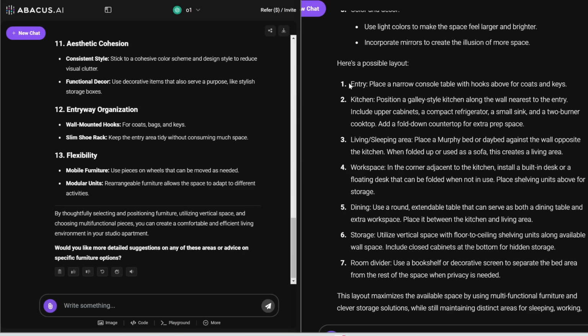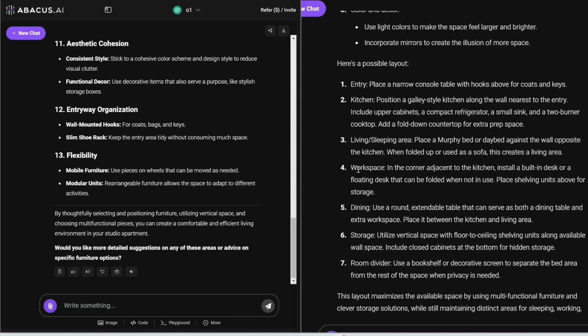Here's a possible layout. It's just repeating most of the points from above. Place a Murphy bed or day bed against the wall opposite the kitchen. When folded up or used as a sofa, this creates a living area. I also like how it's placing the bed against the wall to make it seem like there's more floor space.